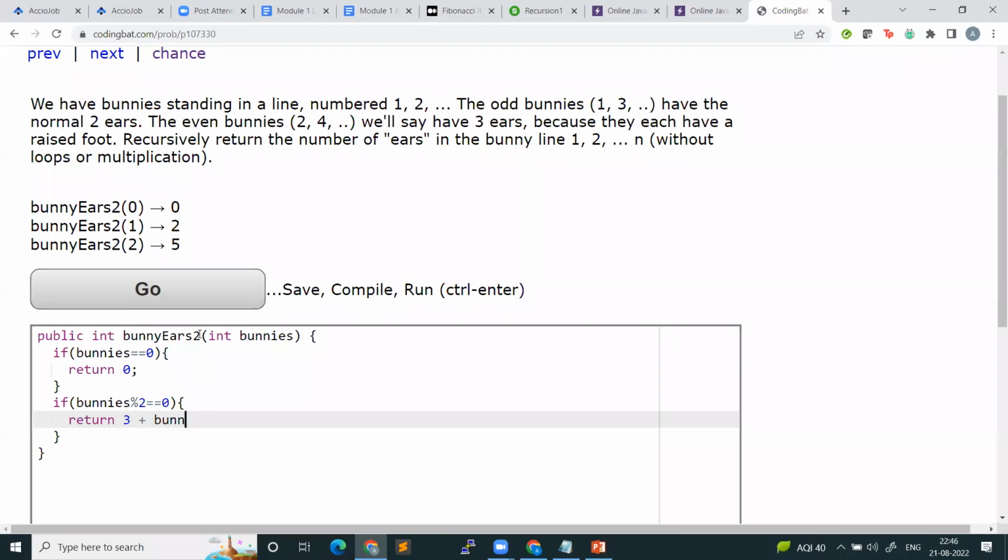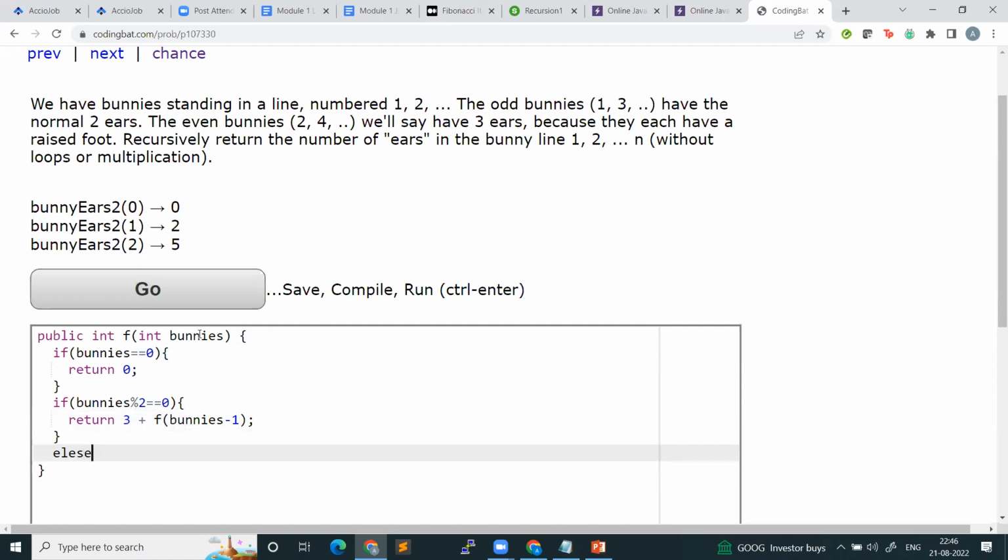This is a very boring task. Let's change this, let's rename it to f. So 3 plus f of bunnies minus 1. Okay. Else what will happen, guys? Else, you have an odd number of bunnies? Yes. So return 2 plus.